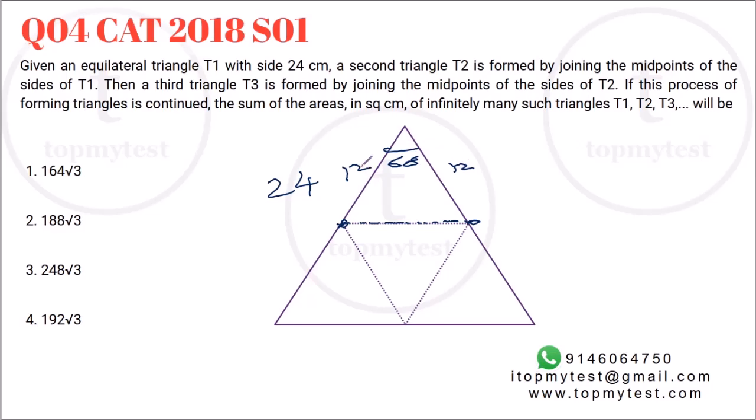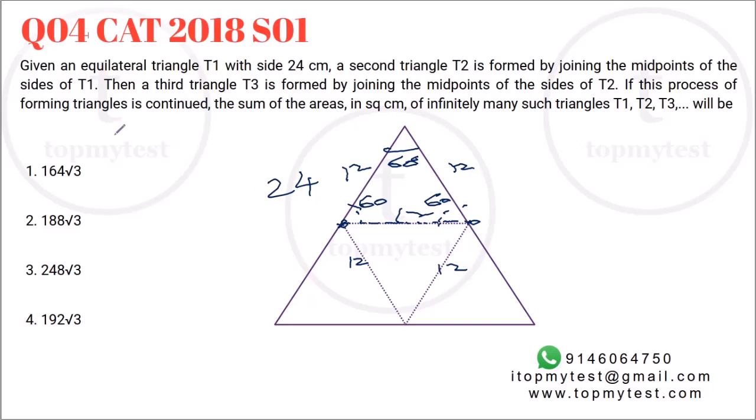Now, given these two sides are equal, the balance angles will be the same. How much will be the balance angle? It will be 60 again. So this is also an equilateral triangle. Now by symmetry, this will also be an equilateral triangle, and this will also be an equilateral triangle. So we know this will be a smaller equilateral triangle of side 12.